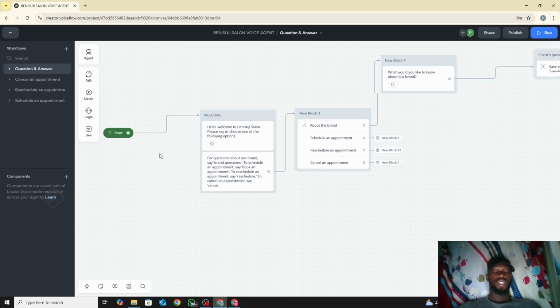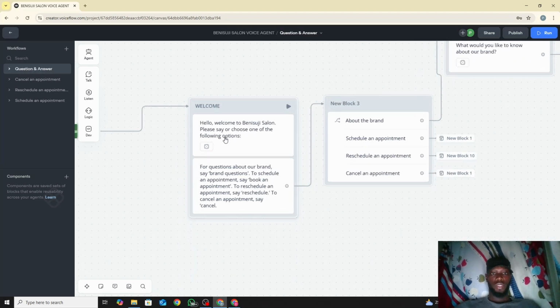So the first thing you do is you start your workflow, which is the start here, and then you put a message, the normal talk message: hello, welcome to Benisuji Salon. Please choose one of the following options. Then you put in another message underneath it that says: for a question about the brand, say brand question. To schedule an appointment, say appointment. Say book an appointment. To reschedule an appointment, say reschedule. To cancel an appointment, say cancel.